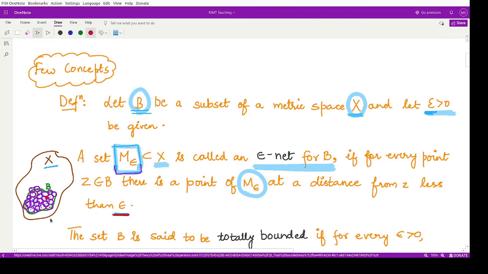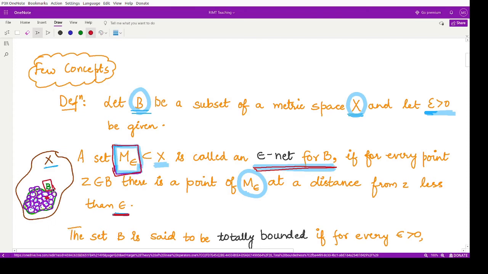So it acts as a kind of envelope to all the points here. Obviously, to the infinite number of points present in B, we have now listed some finite points which could be members of this M epsilon, right? So this is known as epsilon net for B. The set M epsilon contains the centers of all such points.